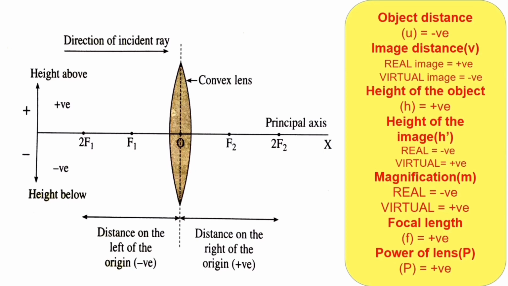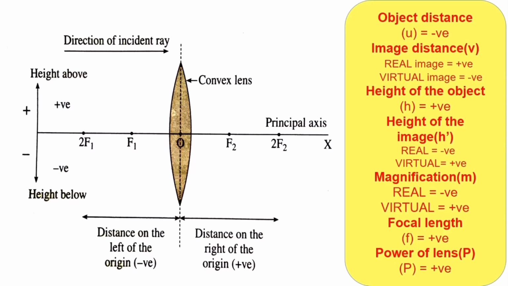When the distances are measured perpendicular to the principal axis, above is taken as positive and below is taken as negative. Using the sign convention rules, here we get the sign values for each and every component over here, that is u, v, h, h dash, m, f and p as well.